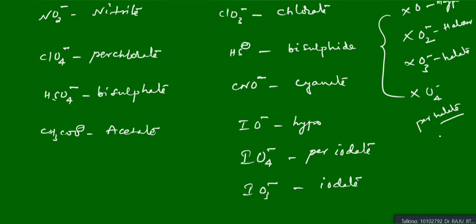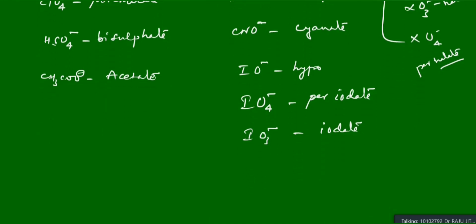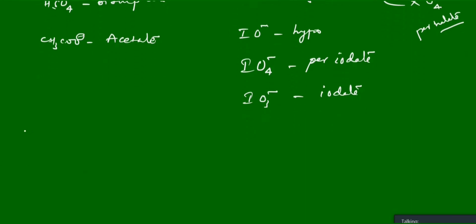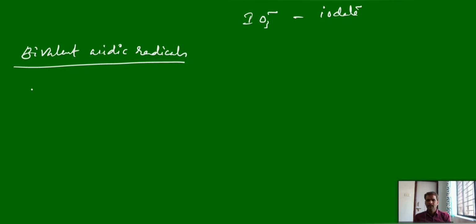I think most of these anions you are already familiar with, I hope. Let me take some of the bivalent acidic radicals, which carry 2 negative charges. Let us take a few bivalent acidic radicals.